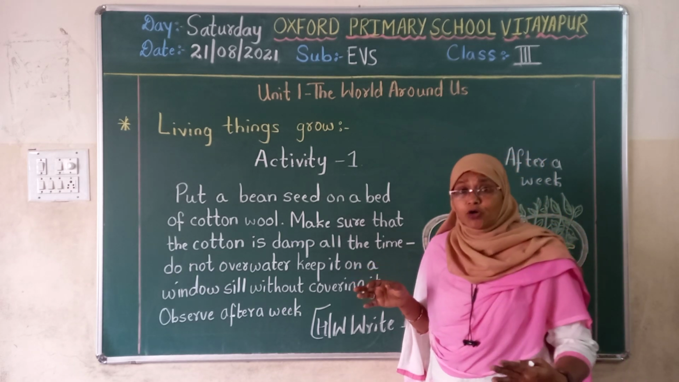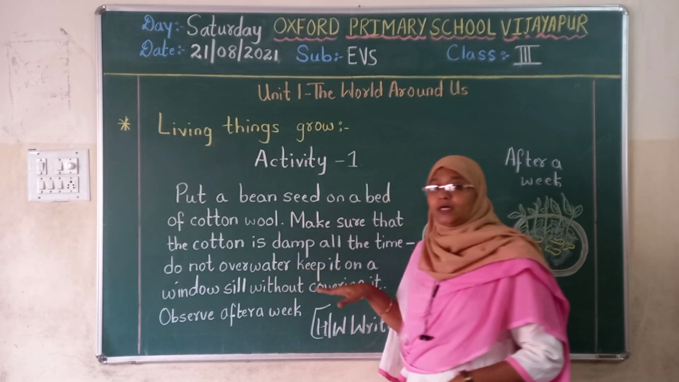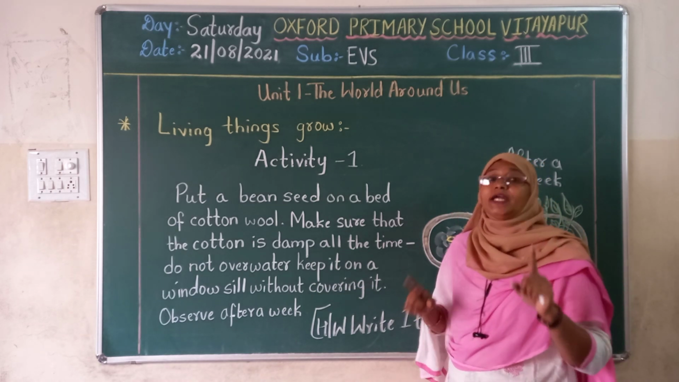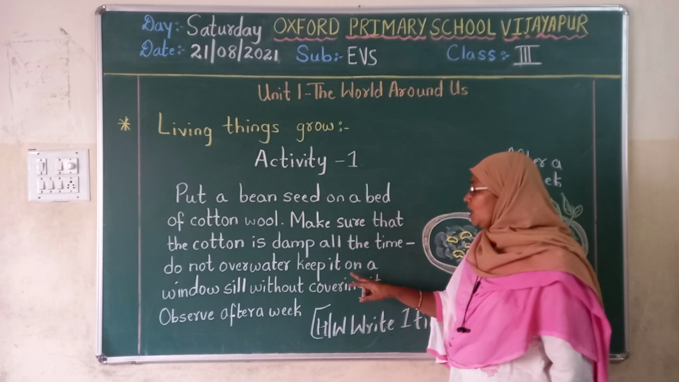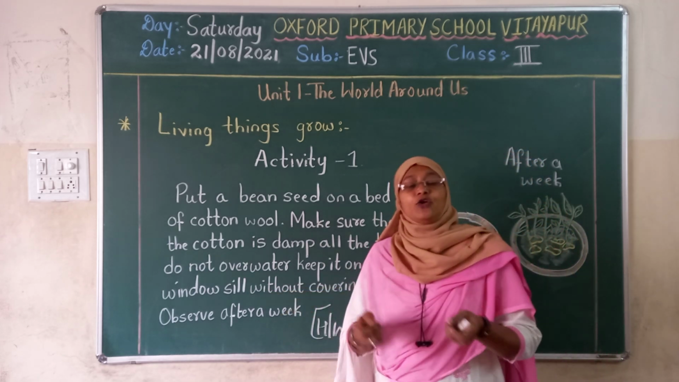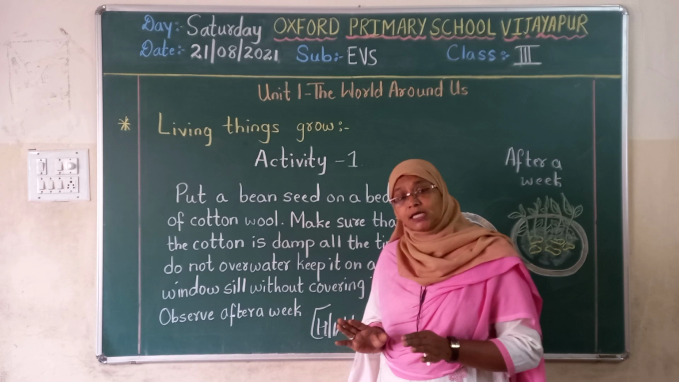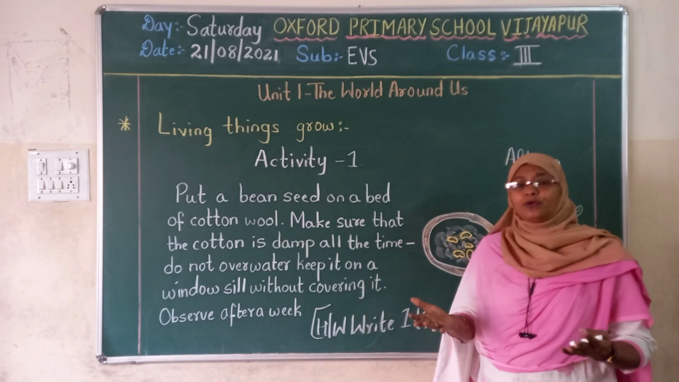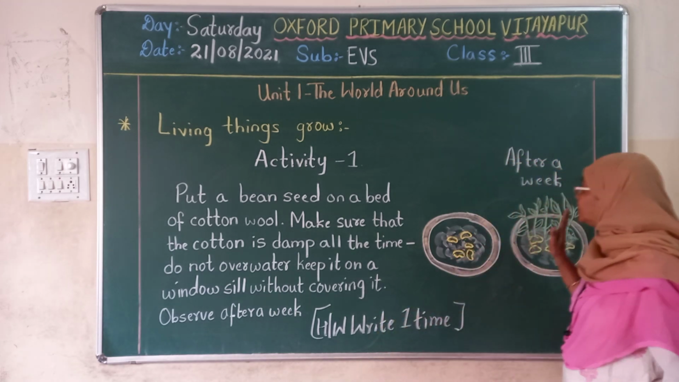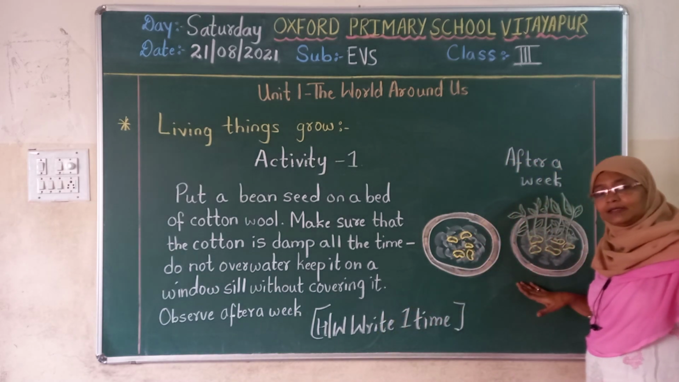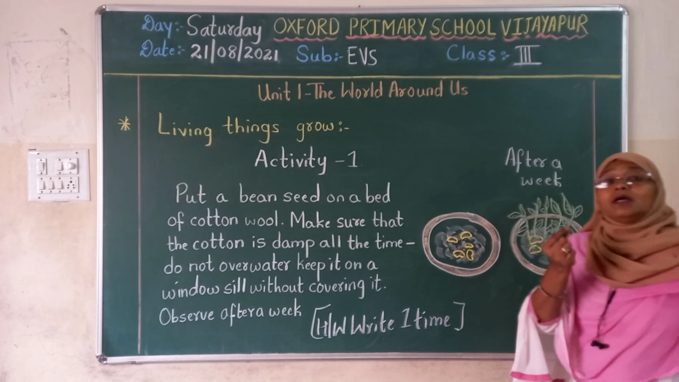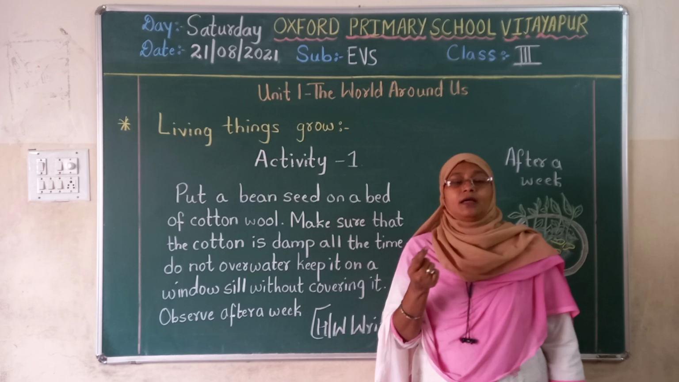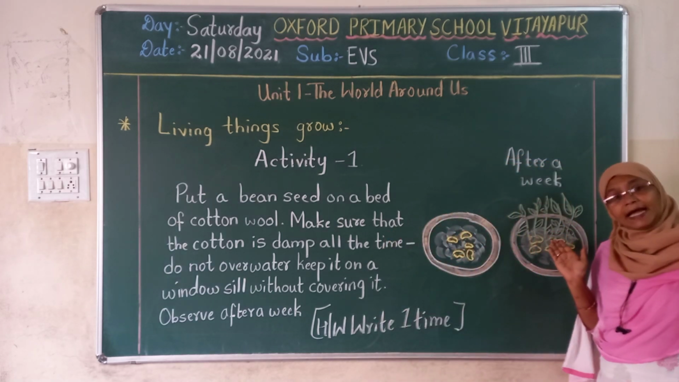Again and again you should not put water, and do not overwater. Once you do it, it should go for a week. Keep it on a windowsill. Take that plate and keep it on the windowsill, without covering it. You should not cover anything; it should be open. Then after a week, you will see the dry sheet you have kept start sprouting, and the sprouts come out from that sheet.